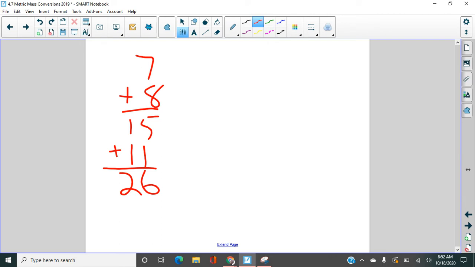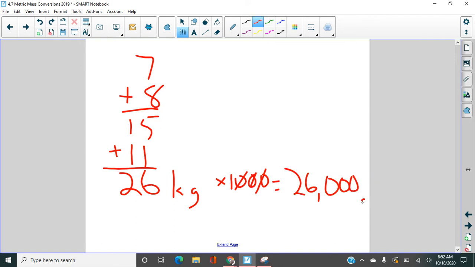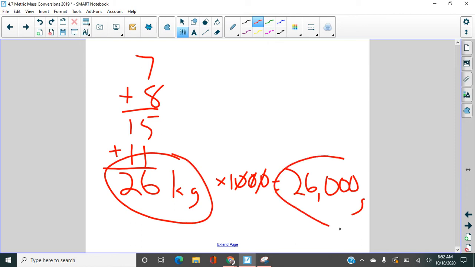So what is this 26? When you're doing word problems, you need to know what your numbers stand for. This is kilograms. If I want to change that to grams, times 1,000: 26 times 1 is 26, and put back 3 zeros. 26,000 grams. So here's my answer in kilograms. Here's my answer in grams.